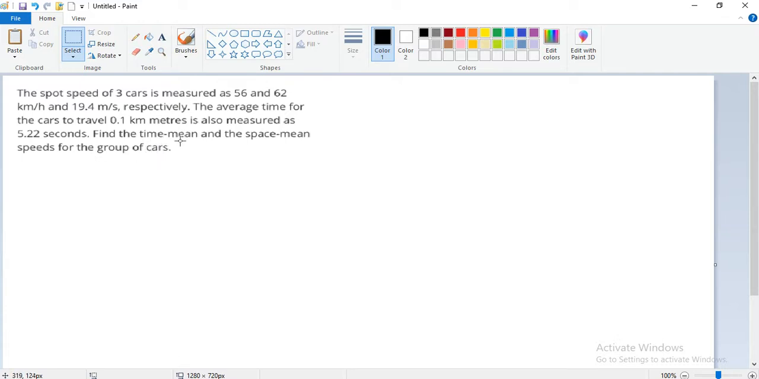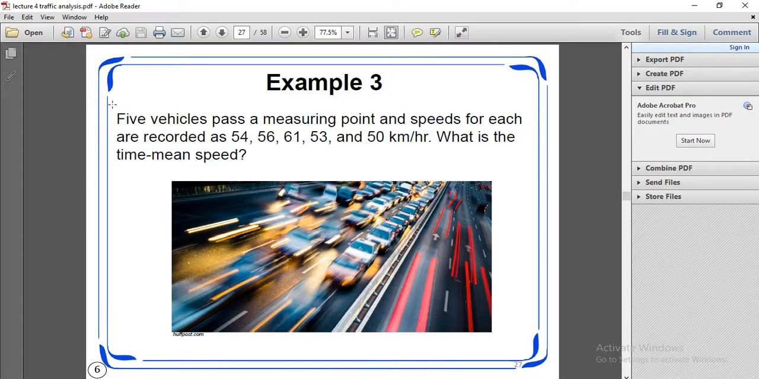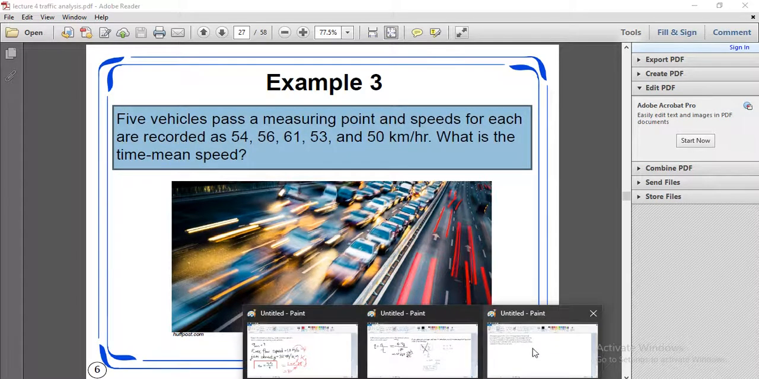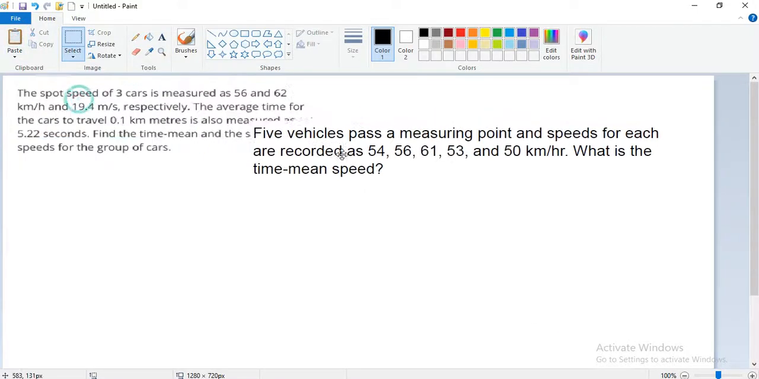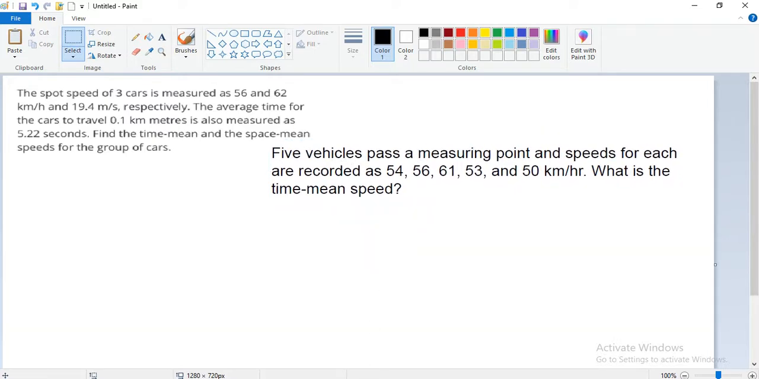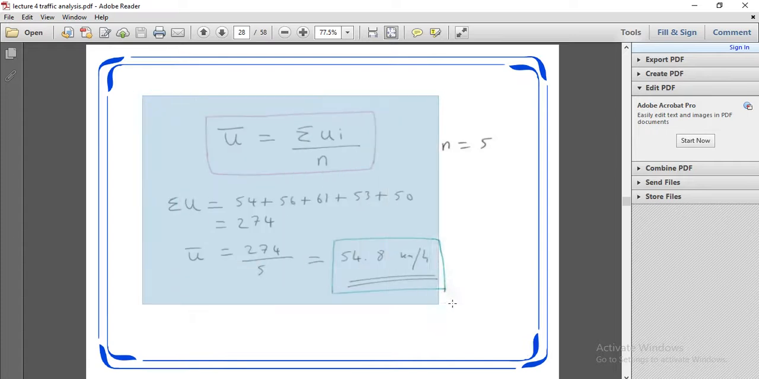So okay, time mean speed we are required to find here in this question. So from here we can find the time mean speed. What is the time mean speed here in this question? We will find the time mean speed from here, and the solution is like this.